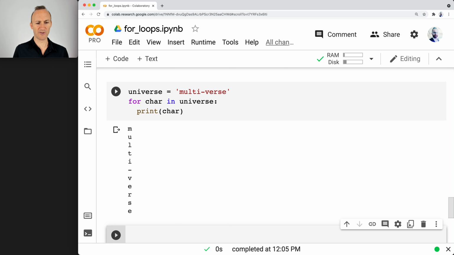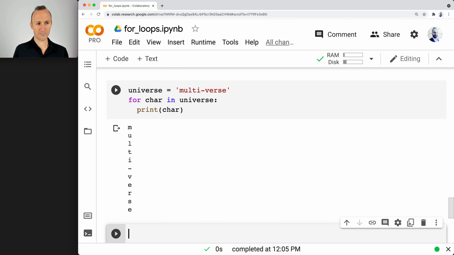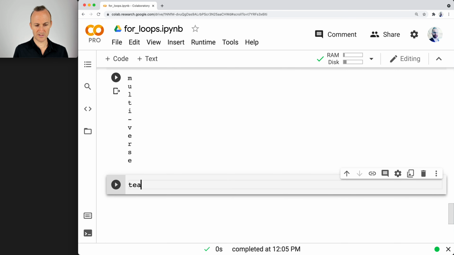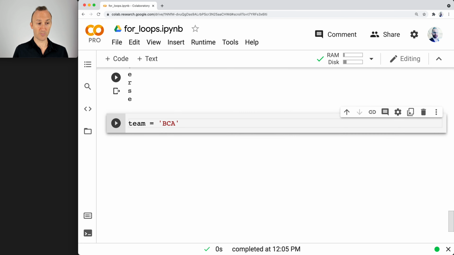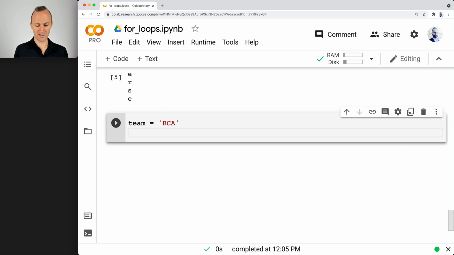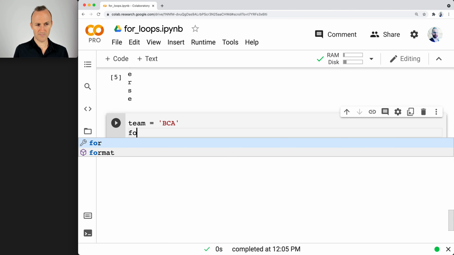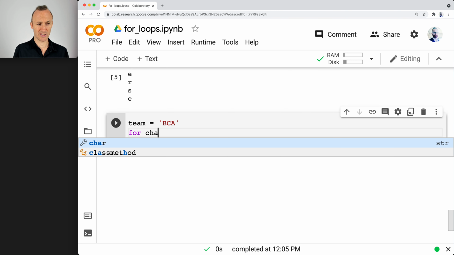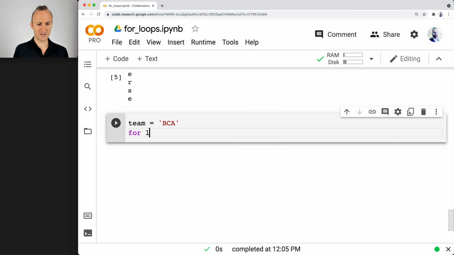So you could have a little fun with this, right? You could do like a cheer. For instance, let's do another one, team equals BCA, for Berkeley Coding Academy. And then, I don't like to use char that much. I think it's kind of weird. I sometimes like to be specific, like character, or letter. For letter in team, right?